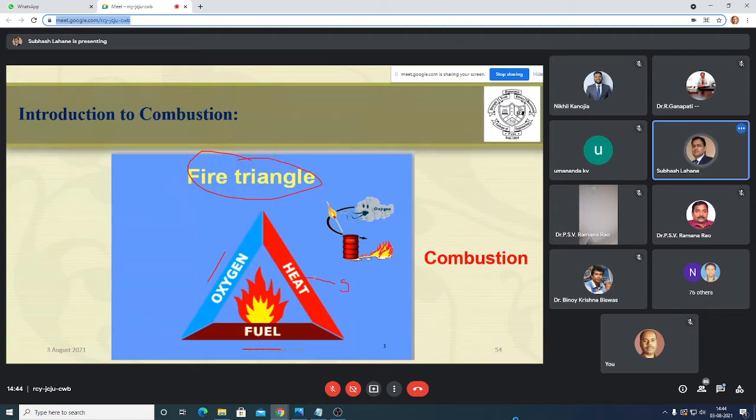In a CI engine, the source of ignition is the compression process. For an SI engine, the source of ignition is the spark plug. This should be there, then only will there be combustion between the fuel and the oxygen. That's why this is the fire triangle for combustion: oxygen, fuel, and heat.